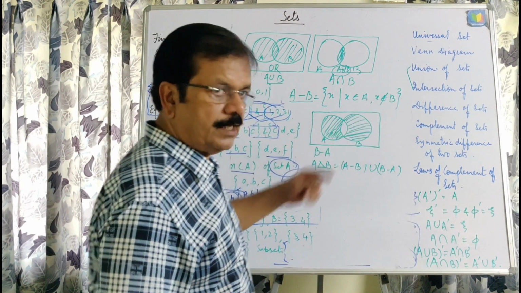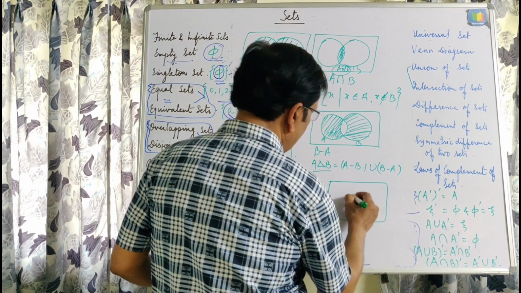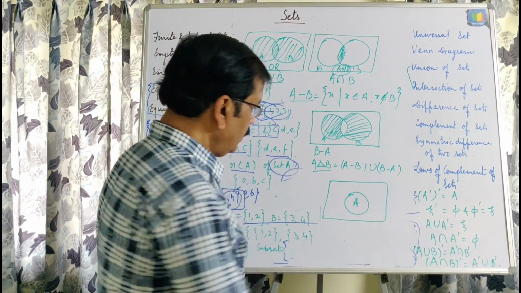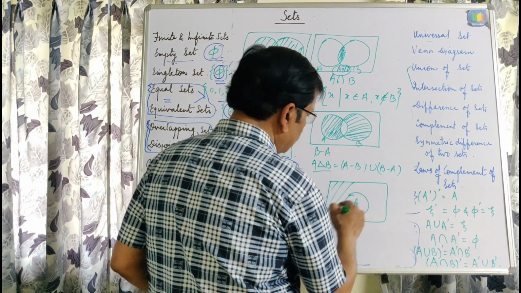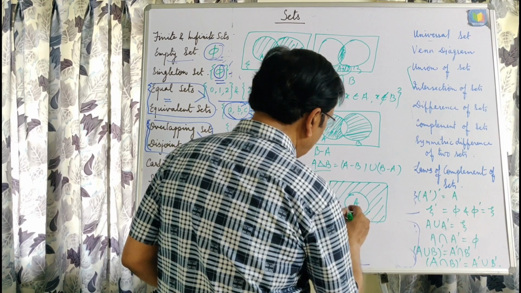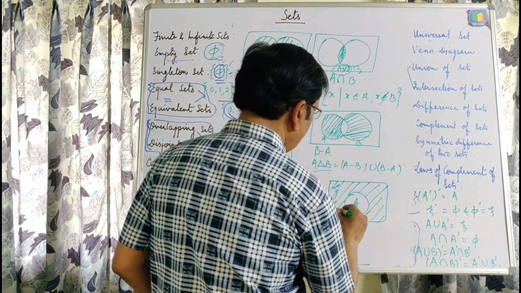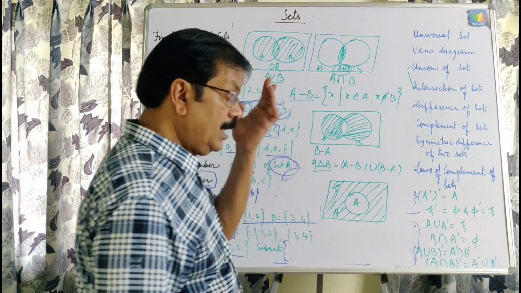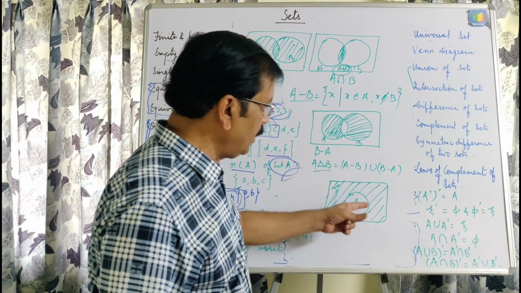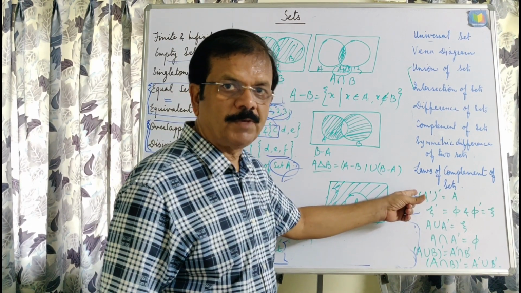Complement of a set. Now for complement, just try to understand. This is A. Then the complement will be this part, which is not in A but is there in the universal set. This is called A complement, written as A dash. If we find the complement of this complement, that will again be A, and this is the first property, the laws of complement.